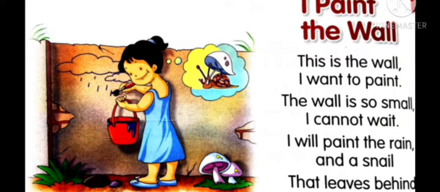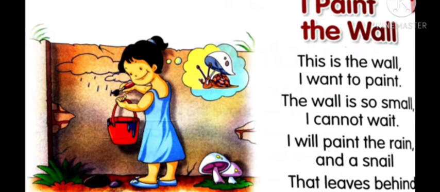So, this is the wall I want to paint. The wall is given there. On that wall, the girl wants to paint. The wall is so small, I cannot wait. So, wait is also one more. So, try to find the AI sound words and write them in your notebook under the AI sound words and underline them in the textbook. You underline the AI sound words and circle the rhyming words in the textbook.